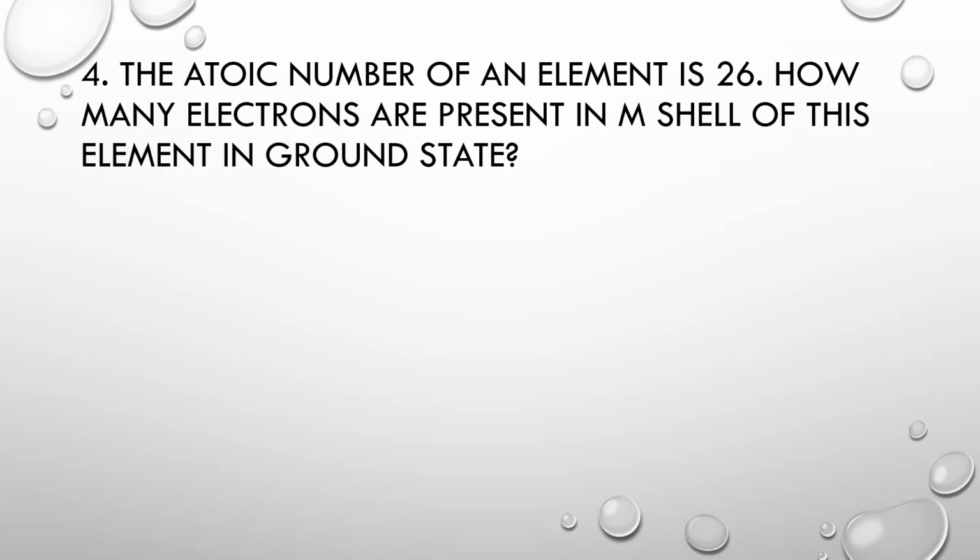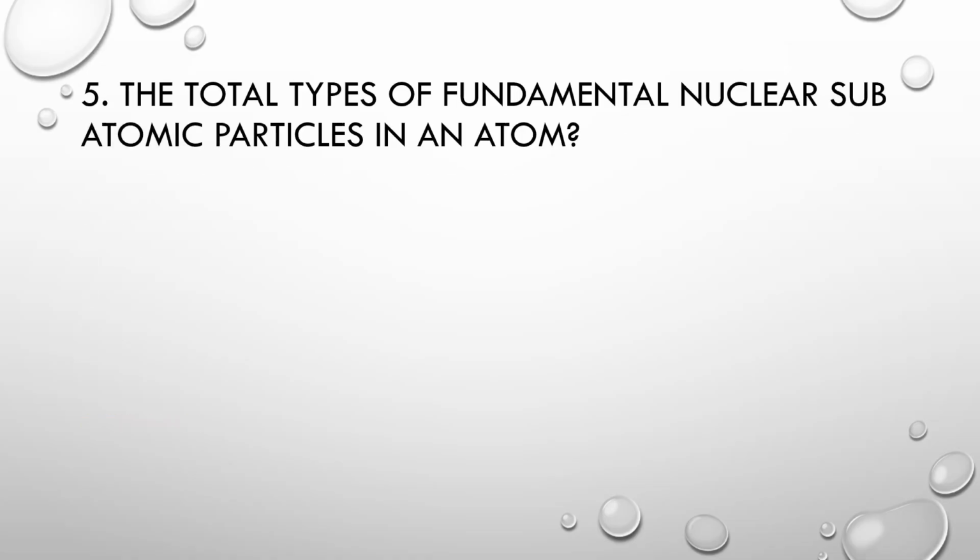MCQs number 4: The atomic number of an element is 26. How many electrons are present in M shell of this element in ground state? Option number 1 is 11, number 2 is 14, number 3 is 15, number 4 is 16. Correct option is 14. MCQs number 5: The total types of fundamental nuclear subatomic particles in an atom.